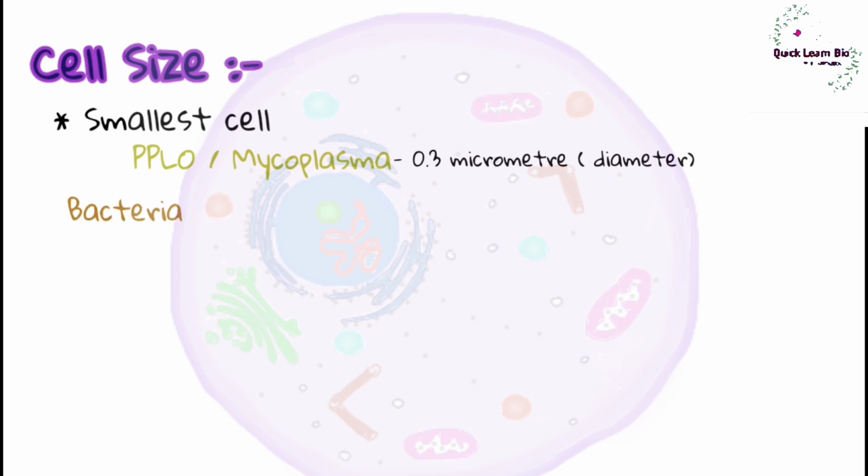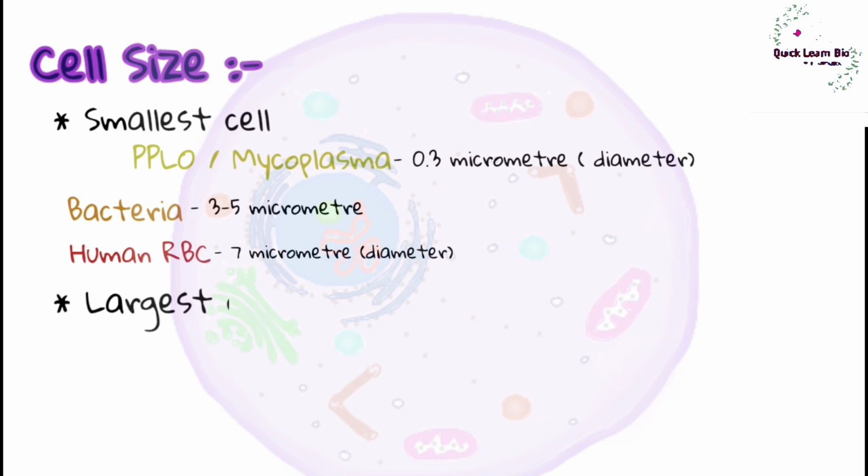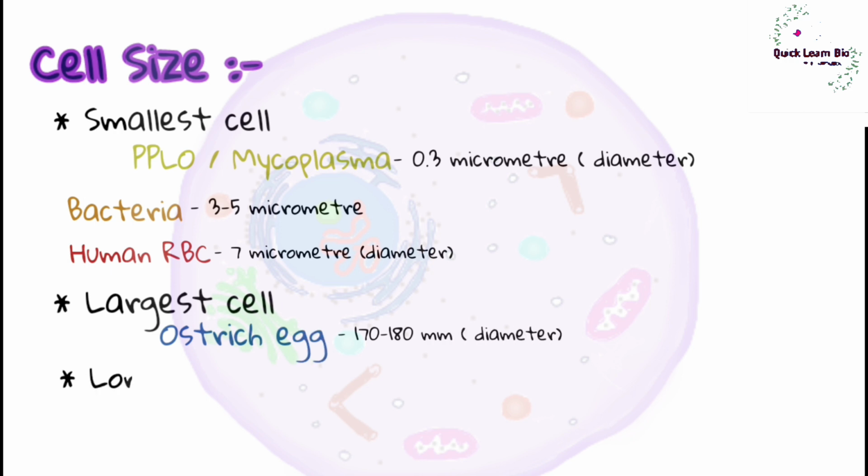Size of bacteria is 3 to 5 micrometers. Human RBC is 7 micrometers in diameter. The largest cell, the ostrich egg, has 170 to 180 mm in diameter. The longest cells, neurons, are 90 cm long.